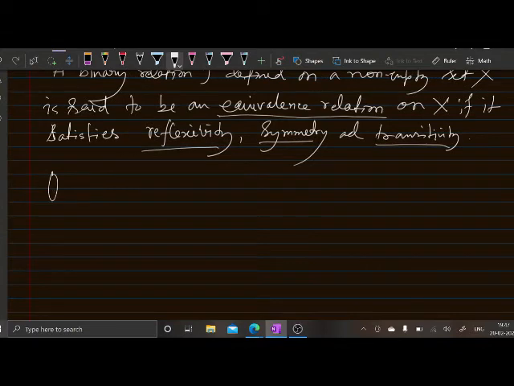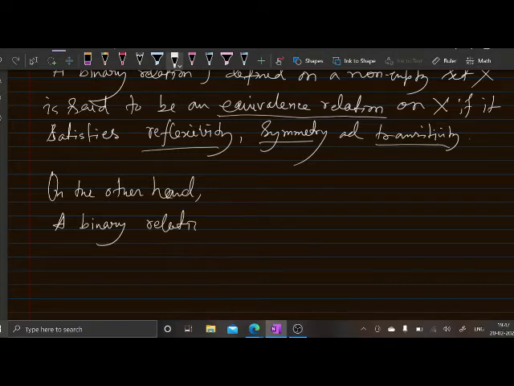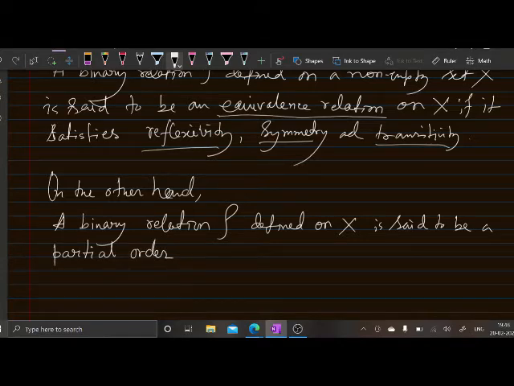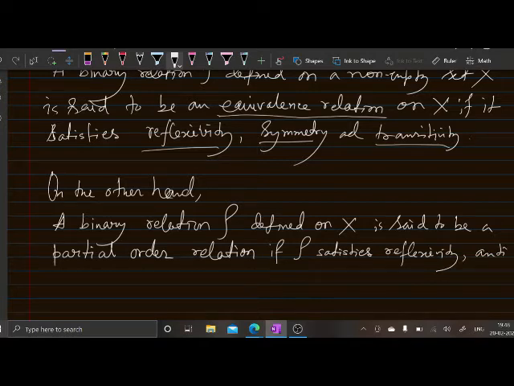So, on the other hand, a binary relation rho defined on X is said to be a partial order relation if rho satisfies reflexivity, antisymmetry and transitivity, right.